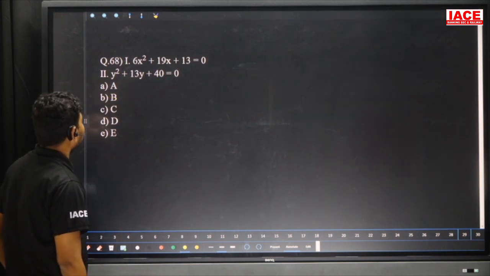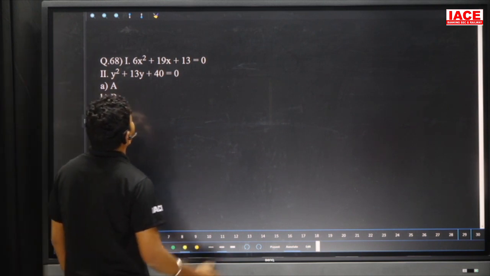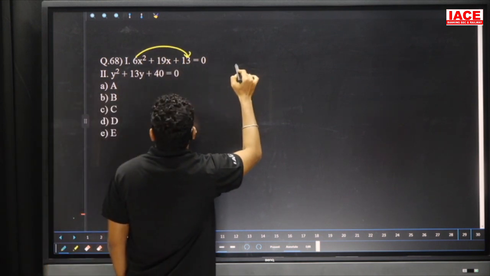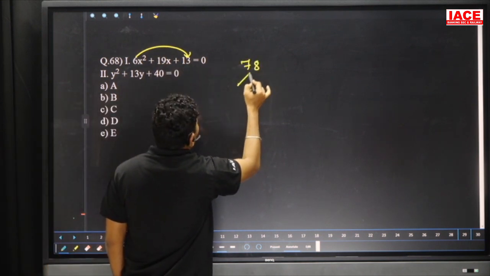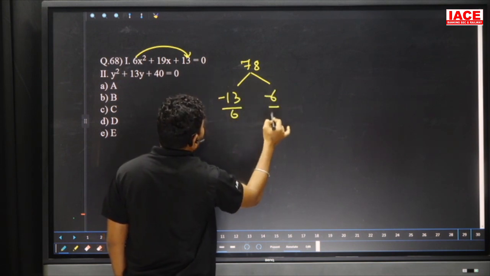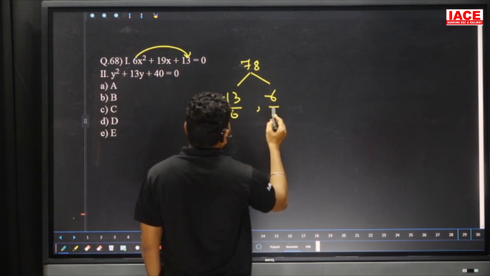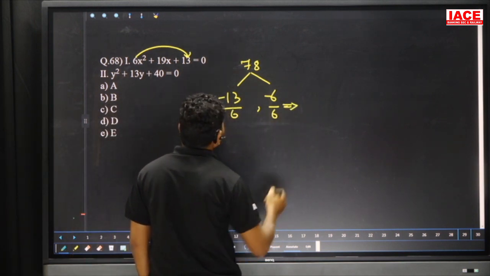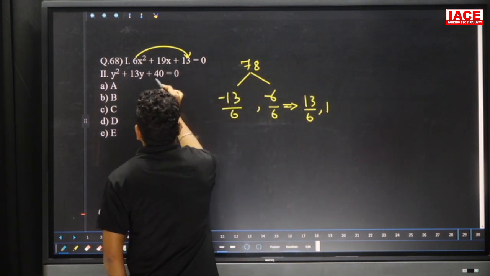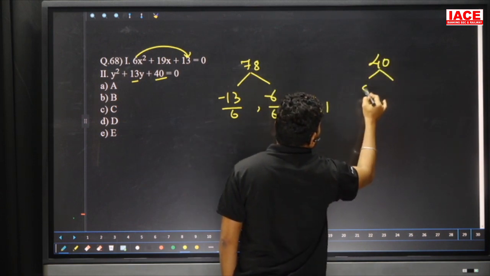And next, here next one, 6x square plus 19x plus 13 is equal to 0. Here 6 13s are 78. We can write directly 13 and 6, it is minus minus and divide with 6. And the final factors are 13 by 6 comma 1. And next, 40 we can write and 30. 40 we can separate it. What are the numbers? 8 comma 5.